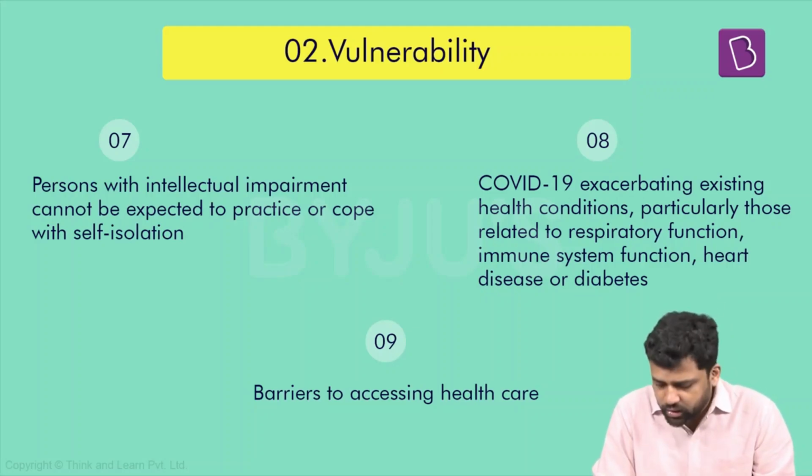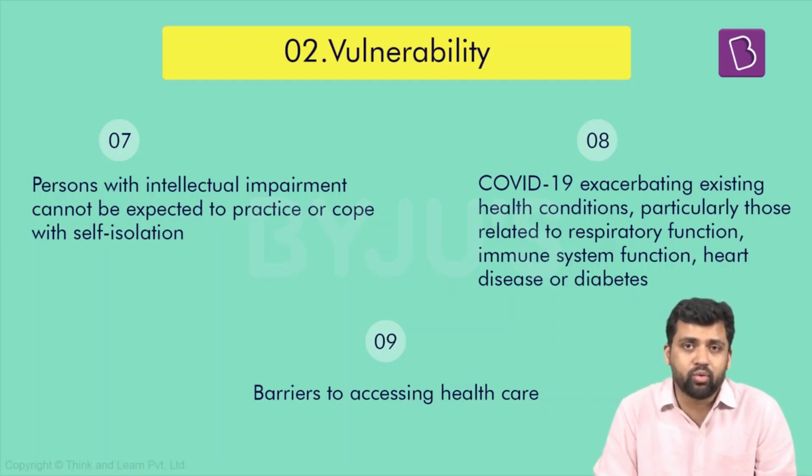So expecting them to maintain self-isolation might not be right. They might not be able to cope with self-isolation. So all these things put people with different forms of disability at higher risk of contracting the virus. And if they contract the virus, the chances of it getting aggravated, the chances of it taking severe forms, are also very high.